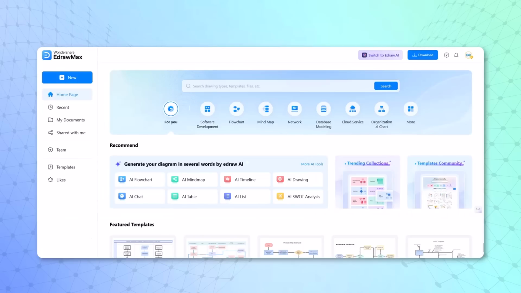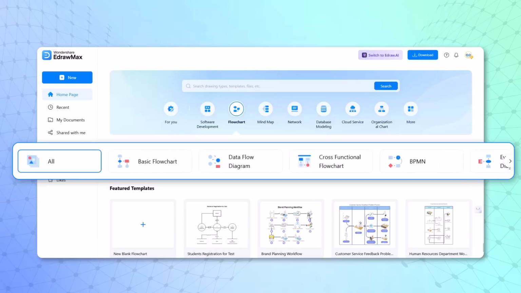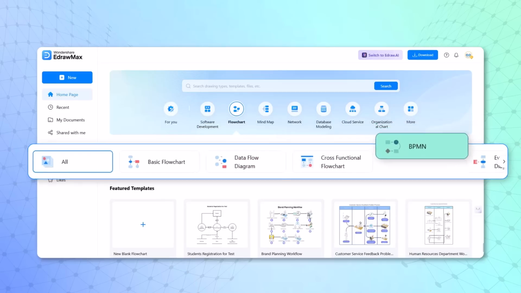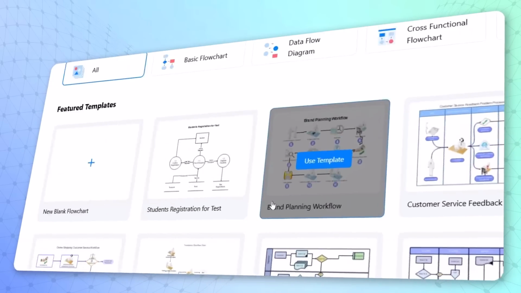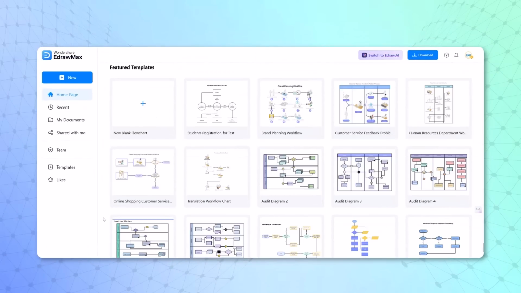First, we can click on this flowchart option, and here in the flowchart, there are different categories of flowcharts: basic flowchart, data flow diagram, cross-functional flowchart, BPMN, and so on. If we scroll down, you can see different options available. Whichever option we like, we can click on use template. A new tab opens, and this template can be directly used.